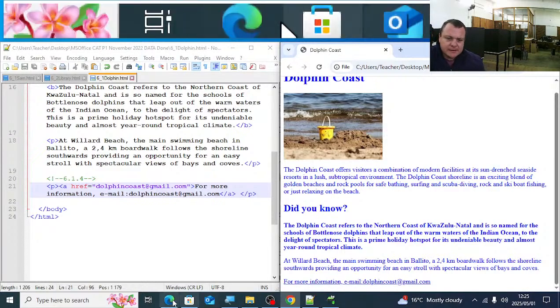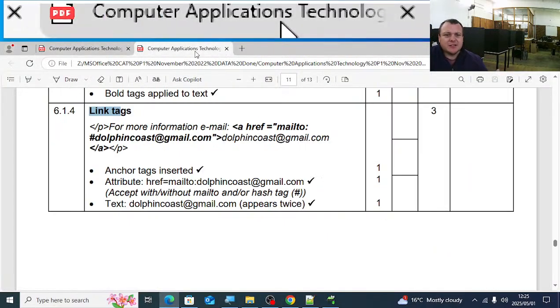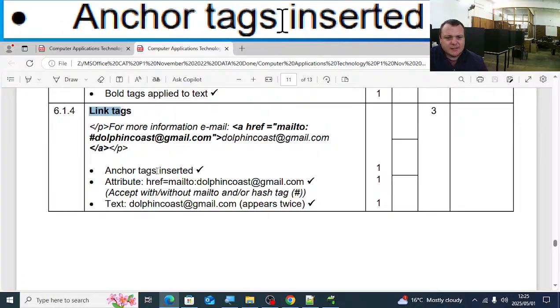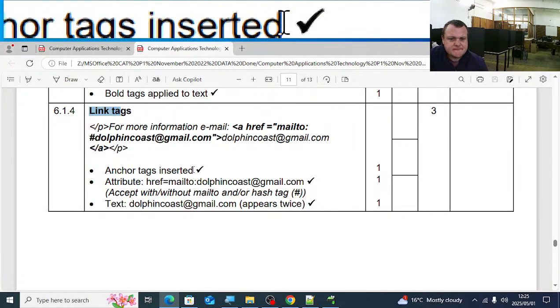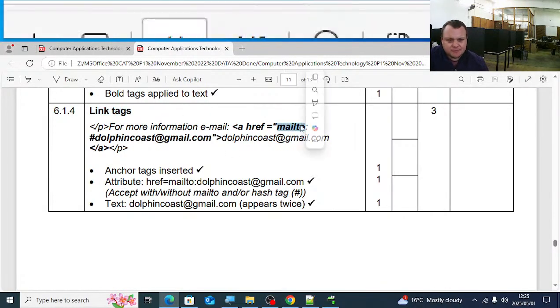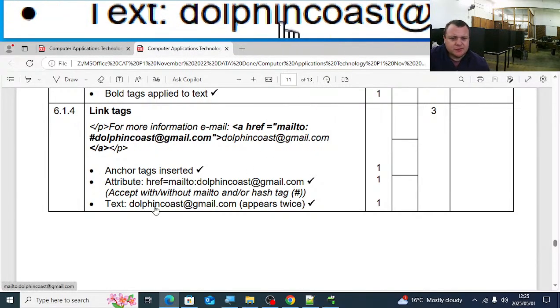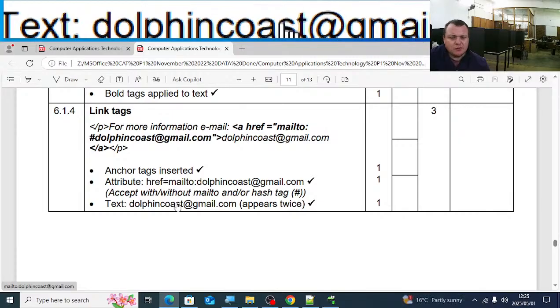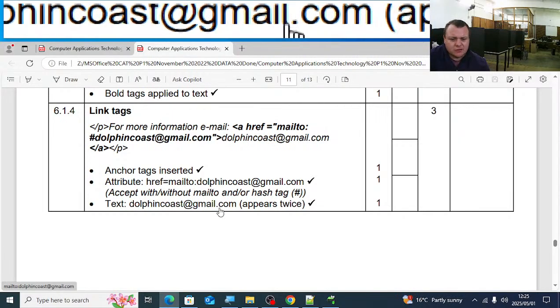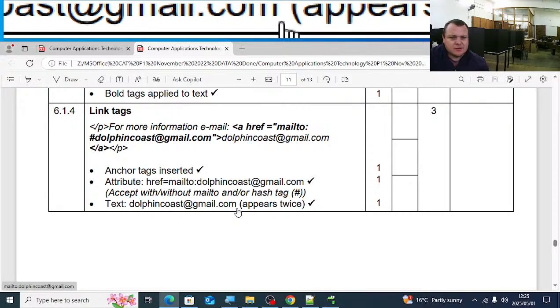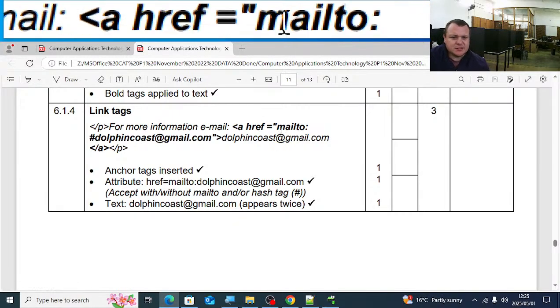I'm just going to check how the marks are allocated because they didn't specify. So the first mark is the AHREF. Oh, we must have their mail too. Sorry, we must add their mail too. Attribute HREF mail too, and then the text dolphin coast at gmail.com. So I must just add their mail too.